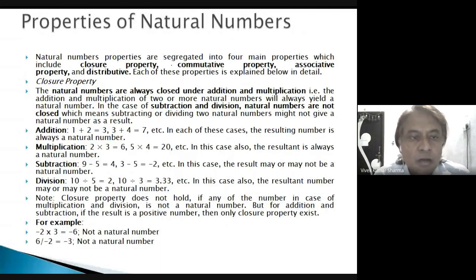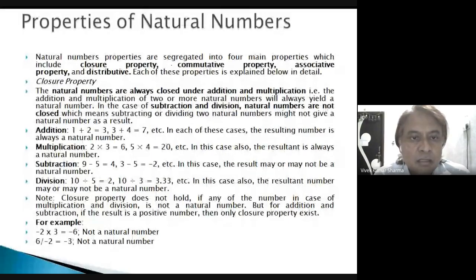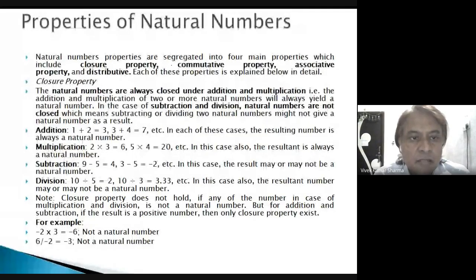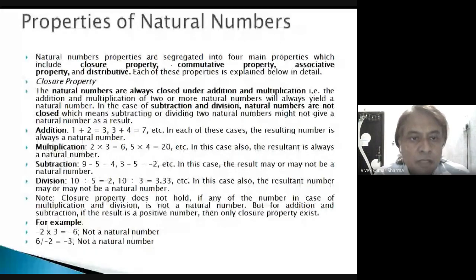Similarly, for multiplication, when we multiply two natural numbers, we find again a natural number. So the natural numbers are closed for addition and multiplication, but not for subtraction, because when we subtract two natural numbers, there may be negative numbers, and a negative number is not a natural number.